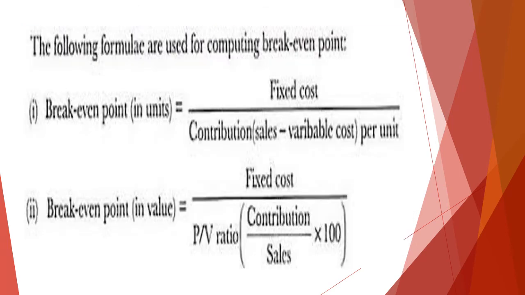The break-even point can be in units, like unit production, or in values of money. In units, it is fixed cost divided by contribution, that is, selling price minus variable cost per unit. Similarly, the break-even point in value is fixed cost divided by PV ratio, that is, contribution by sales into 100.